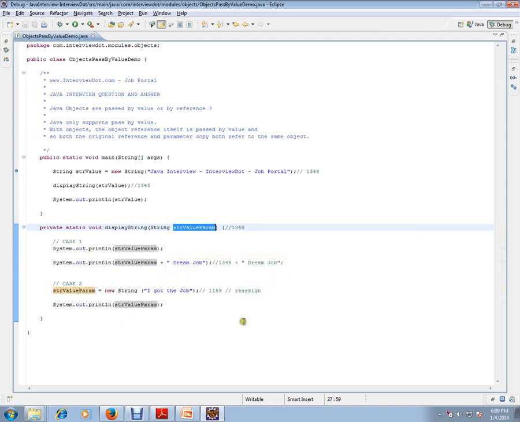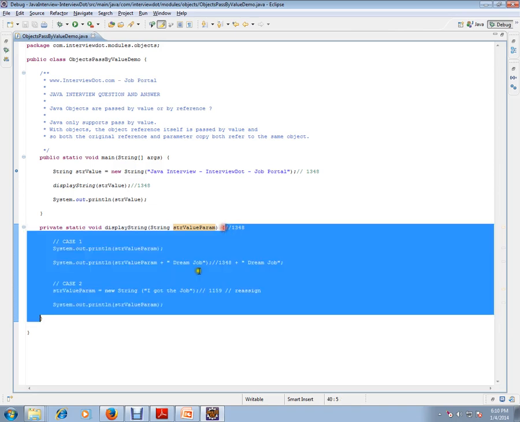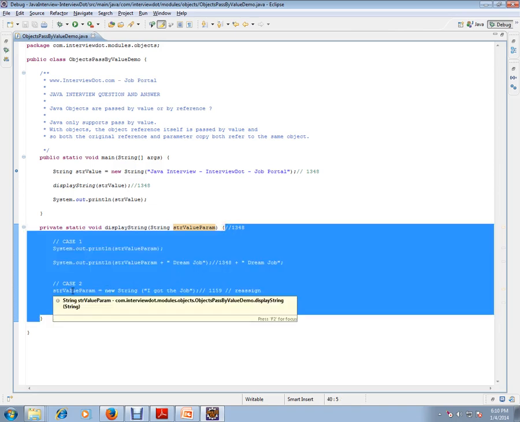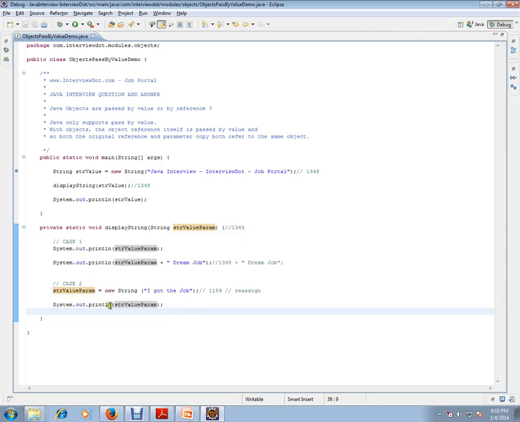Case 2, this is where we lost the old address. We passed the 1348 address, but the moment you reassign, please remember, reassign a new string of some other string, I got the job. So whenever I reassign it, this string value param lost the old address, that is 1348. Now it will get a new address 1359. So after this line in this method, it lost the old address. So if you try to print it, it will give you the new string that you have assigned. So these are the two cases.